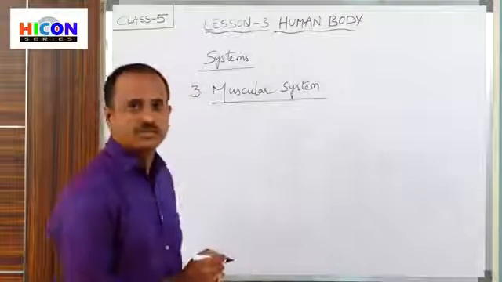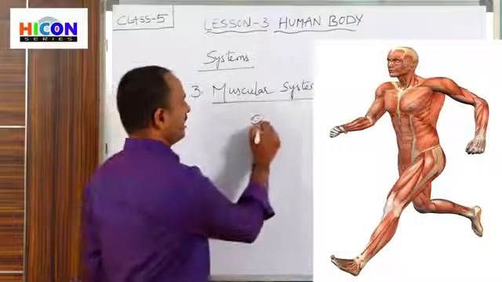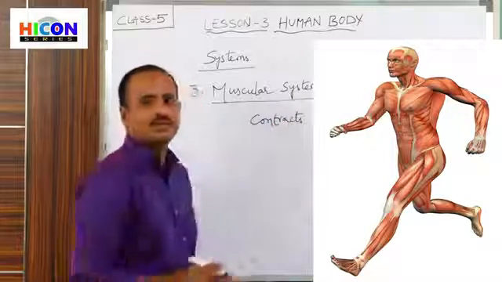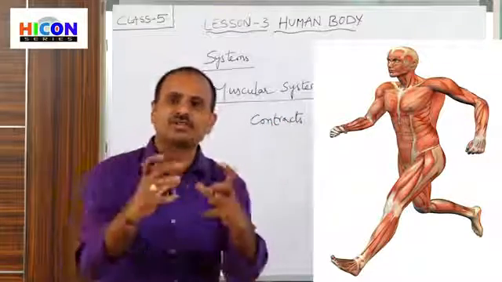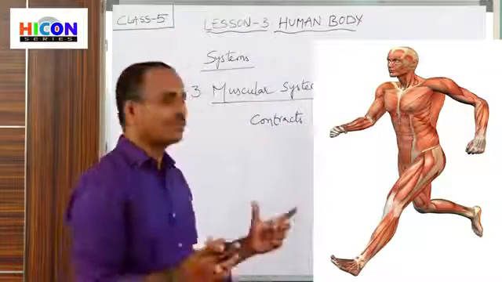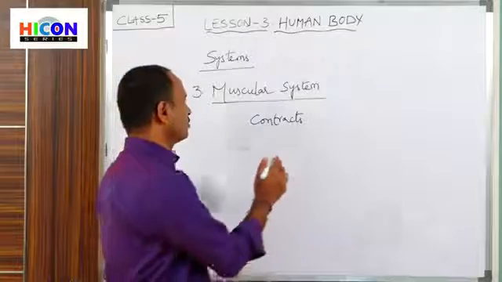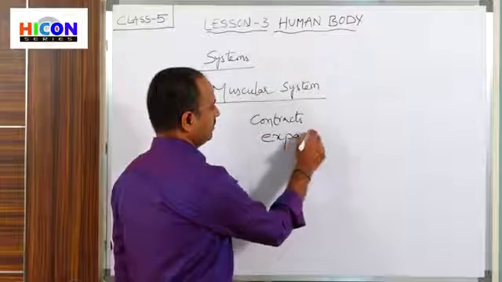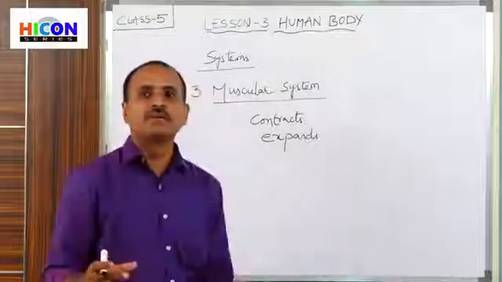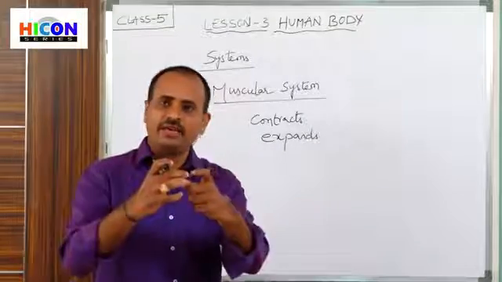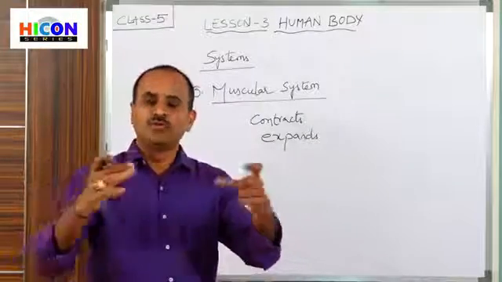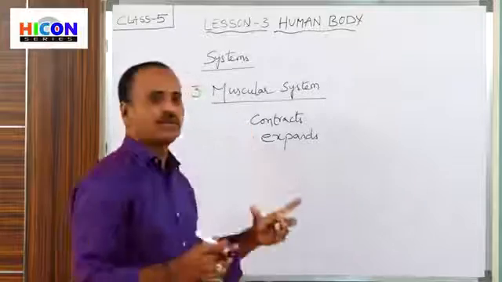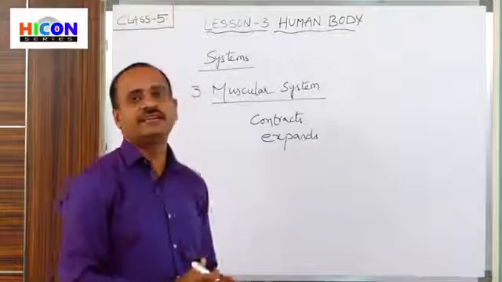So what do the muscles do? The muscles will contract. Contract means the muscles come close to each other, and that is called contraction. And the muscles will also expand. Expansion means they extend, they elongate, and they move forward. So this is called expansion. So muscles will contract and expand.